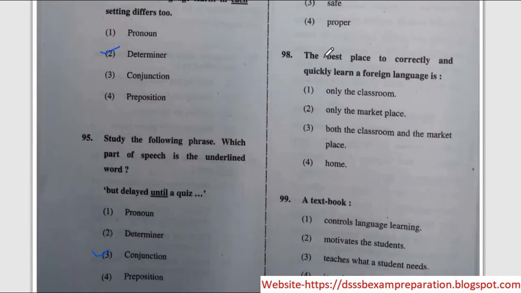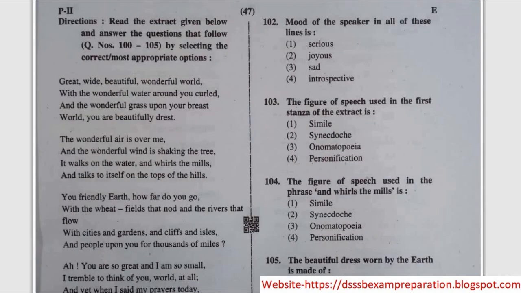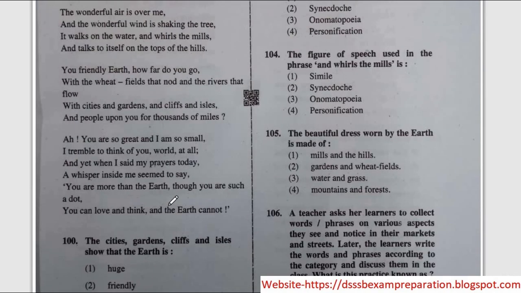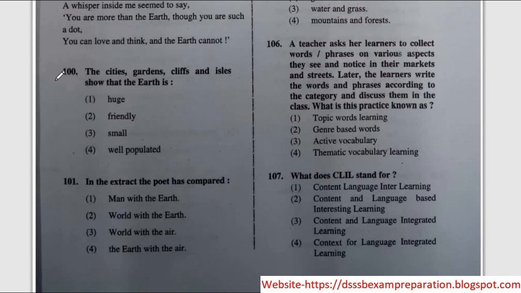Next question, the best place to correctly and quickly learn a foreign language is. The correct option is option number 1, only the classroom. Next question, a textbook. The correct option is first, controls language learning. For question number 100 to 105 we have to first read this extract and then give the answers. And the next question is, the cities, gardens, cliffs and isles show that the earth is.